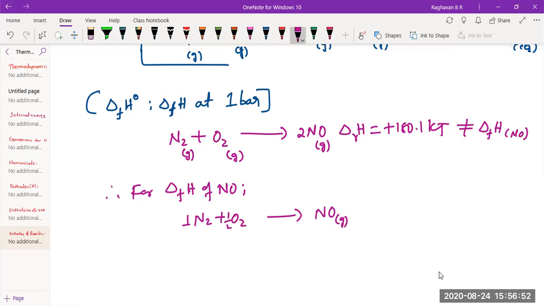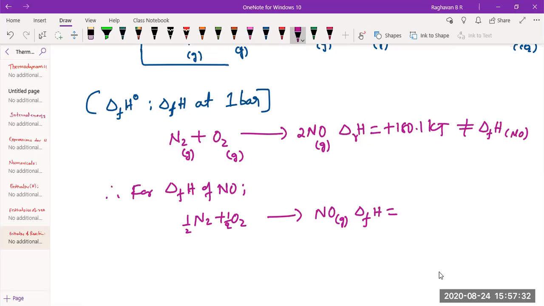Now you got the point. In thermochemistry, we write fractions also to suit the conditions of different definitions. If 1 mole of nitric oxide has to be formed, you are bound to take half N2 and half O2. However, the overall reaction would always consume a whole number of molecules, but to suit the definitions, you take fractions also. So then this reaction's enthalpy change can be called the enthalpy of formation of nitric oxide. How much would it be? Is it 180.1? No, it will be half.